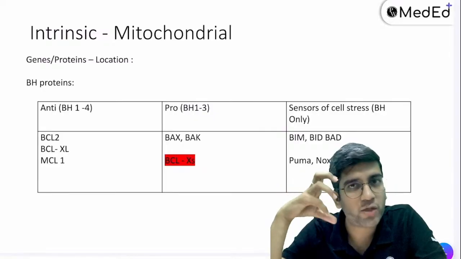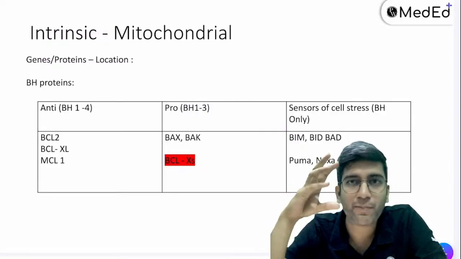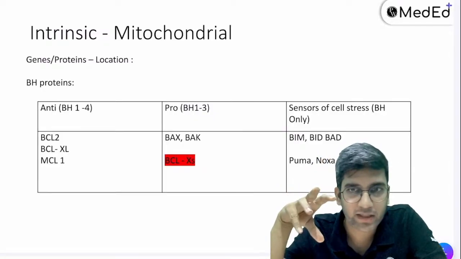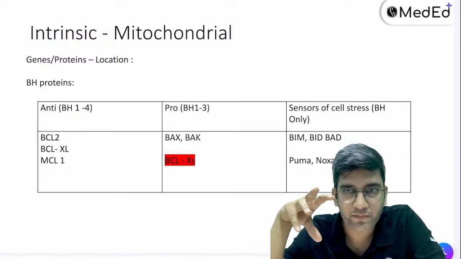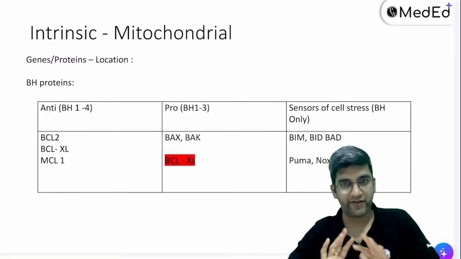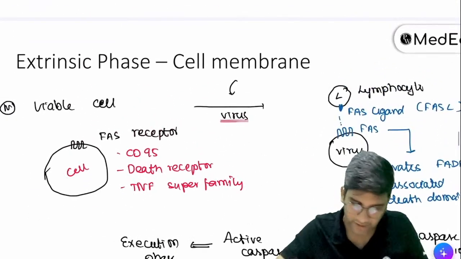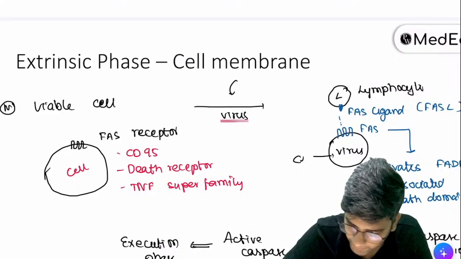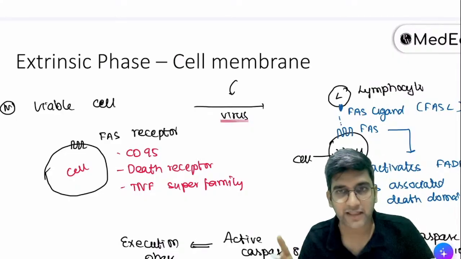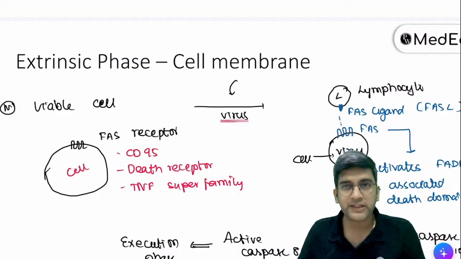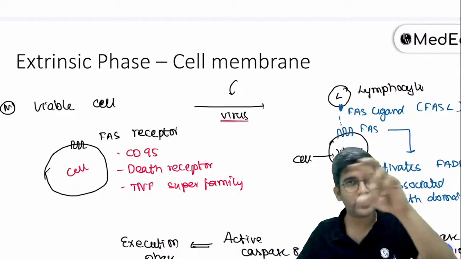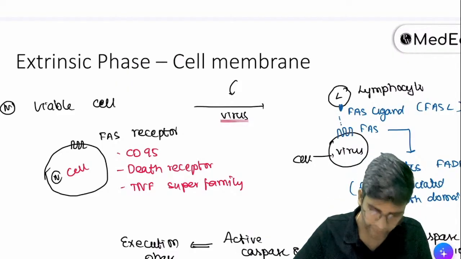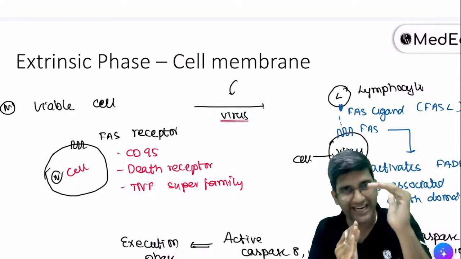Receptor is always on my cell, be it normal or be it virus infected. Okay, clear, Himanshu? No, virus does not have FAS. Sorry, this is not the virus, this is the cell with virus inside. Clear? Darshan, Himanshu, that's a cell with virus inside. This is a normal cell, right? I have a normal cell which has the FAS.